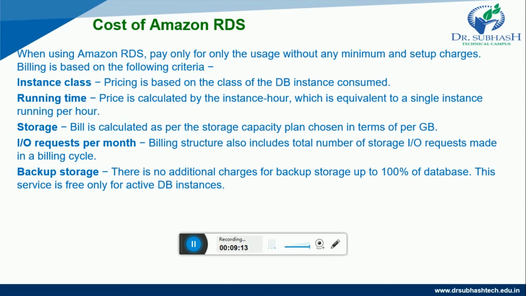The third criterion is storage. The bill is calculated as per the storage capacity plan chosen, in terms of per GB. The fifth criterion is IO requests per month. The billing structure also includes the total number of storage IO requests made in a billing cycle. And the last criterion, from the cost perspective, is backup storage. There are no additional charges for backup storage up to 100% of the database. This service is free only for active DB instances. So friends, these are the costs of Amazon RDS.